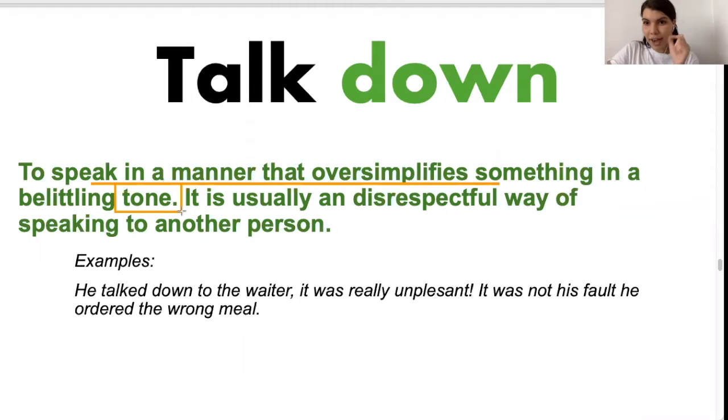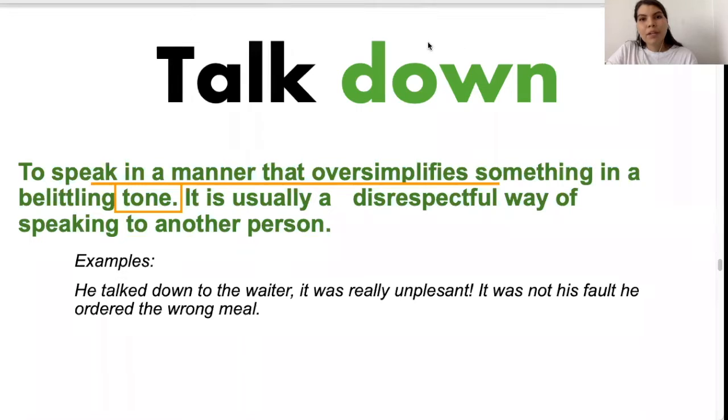It's a particular action. When you talk down, usually you're talking down to someone. Usually you're not talking down to an object or an animal or anything like that. You're usually talking down to a person. It is usually a disrespectful way of speaking to another person.